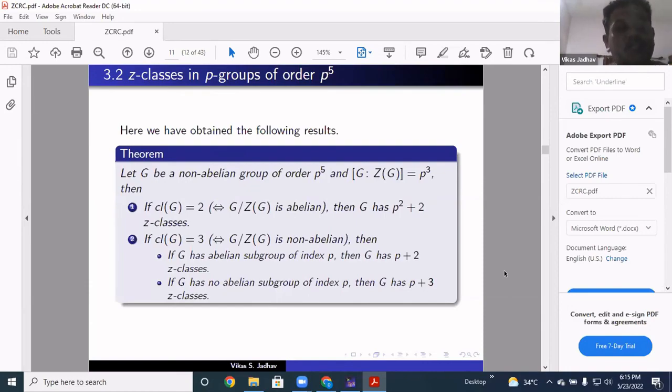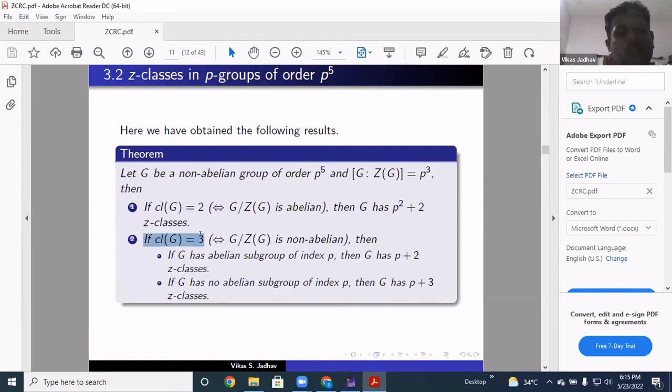Then these are the results which we have obtained for groups of order less or equal to P raised to 5. If G is a non-abelian group of order P raised to 5 and the index of the center is P cube, then either the class of G is 2, that is G mod Z(G) is abelian, and then G has P square plus 2 Z classes.